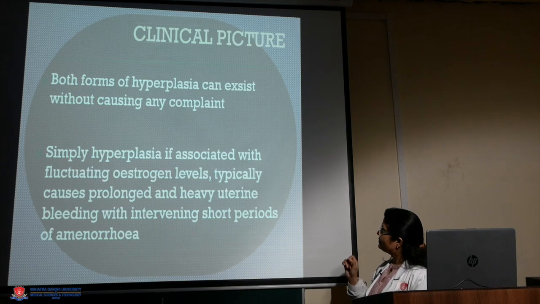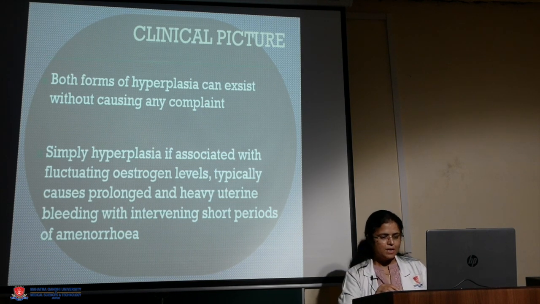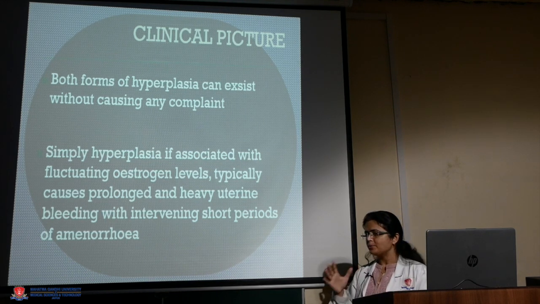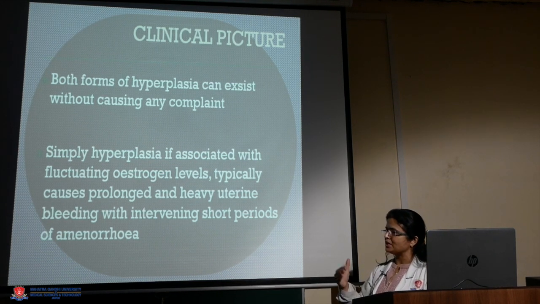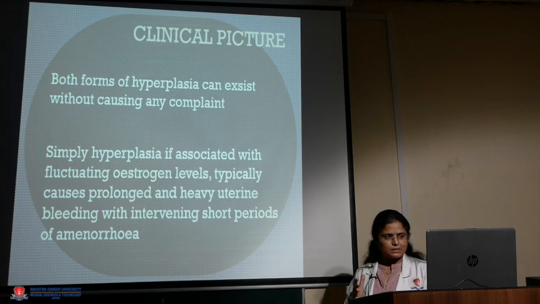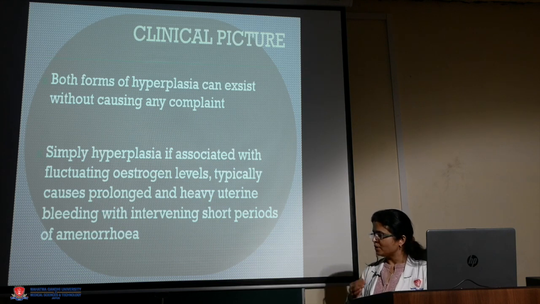Simple hyperplasia, if associated with fluctuating estrogen levels, typically causes prolonged and heavy uterine bleeding with intervening short periods of amenorrhea. This is the presenting feature, and how you can diagnose it, because the patient is having unopposed estrogen, so she will be having endometrial hyperplasia, and the endometrium will keep on growing and thickening, and finally, because there is no progesterone to support it and make it compact, it sheds off. So the patient presents with a prolonged period of amenorrhea followed by heavy bleeding.